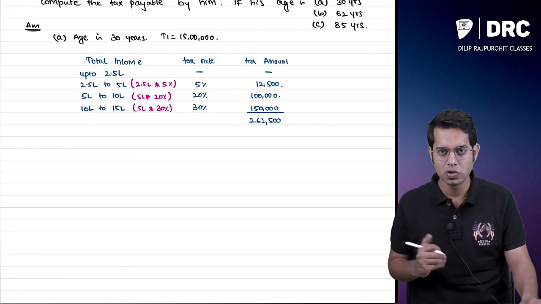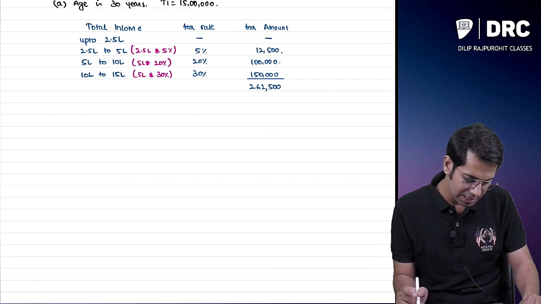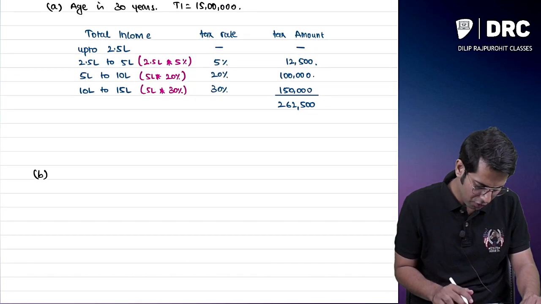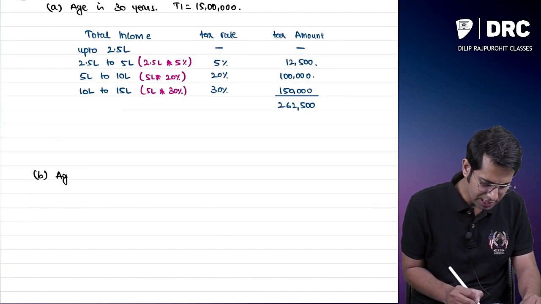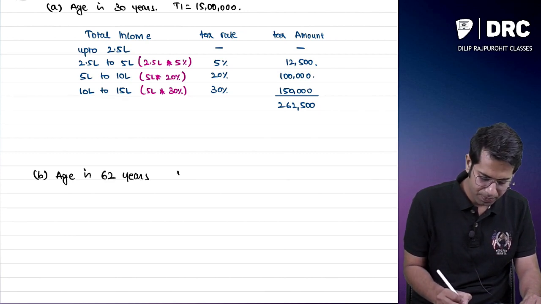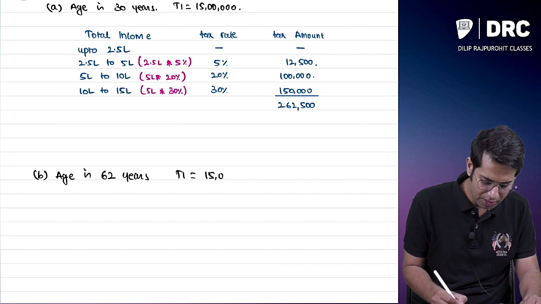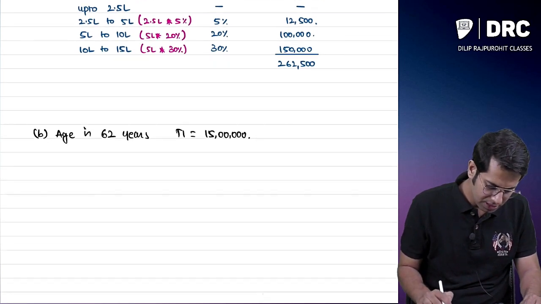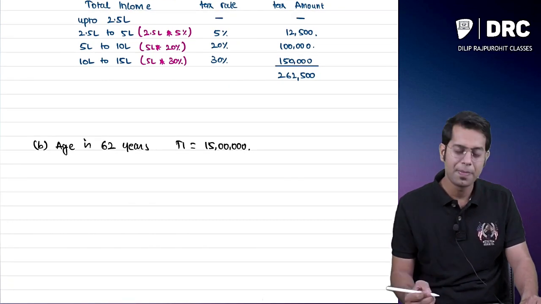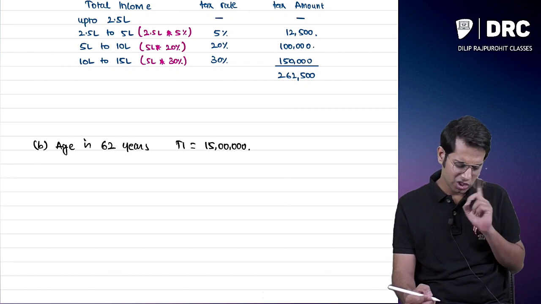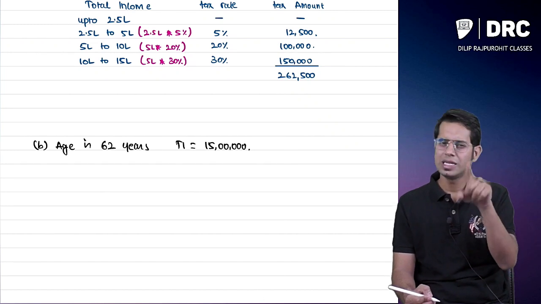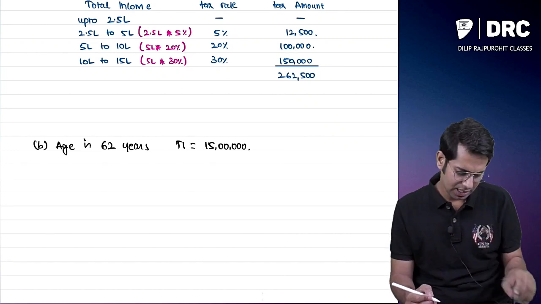I am a resident individual and my age is 62 years. What is the tax liability? Come on, do it before me. So Mr. Dilip's age is how much? Age is 62 years. Total income is how much? 15 lakh rupees. How much tax will I have to pay? Sir, 62 years means you are a senior citizen, a resident individual whose age is 60 years or more.